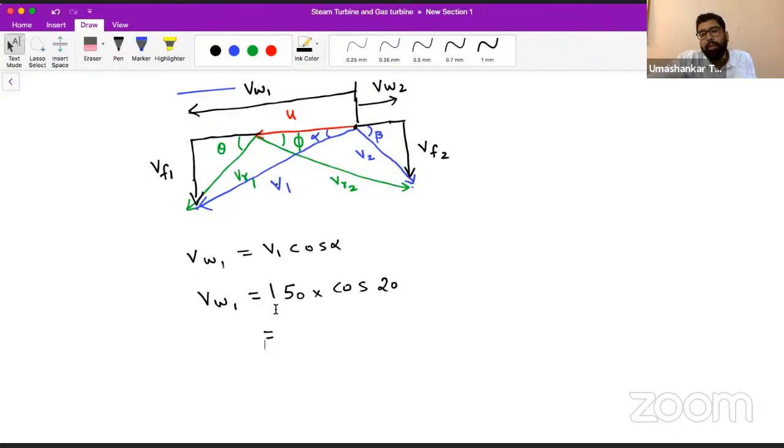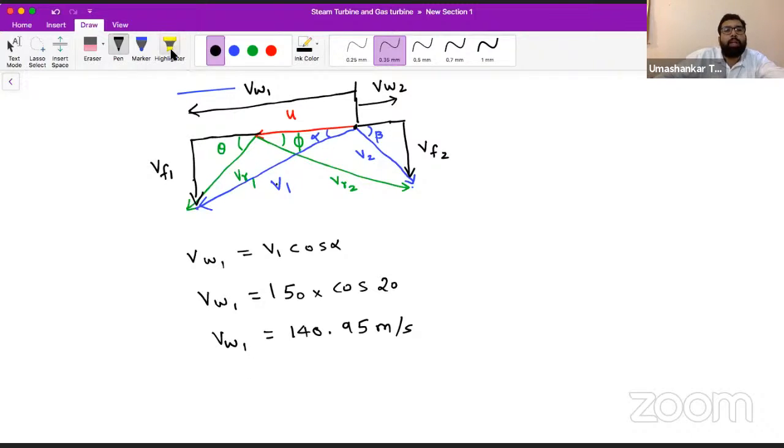Can somebody calculate it and tell me? Let me calculate it for you. It is coming out to be 140.95, as told by Aishwarya. So it is 140.95 meters per second. All of you can calculate with me. So we have this VW1.